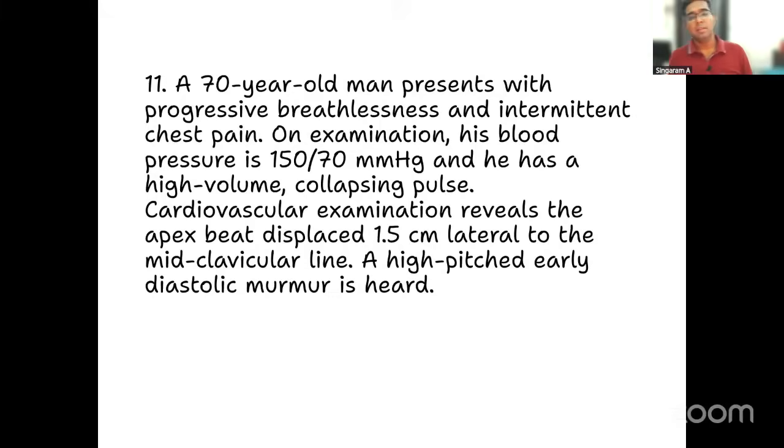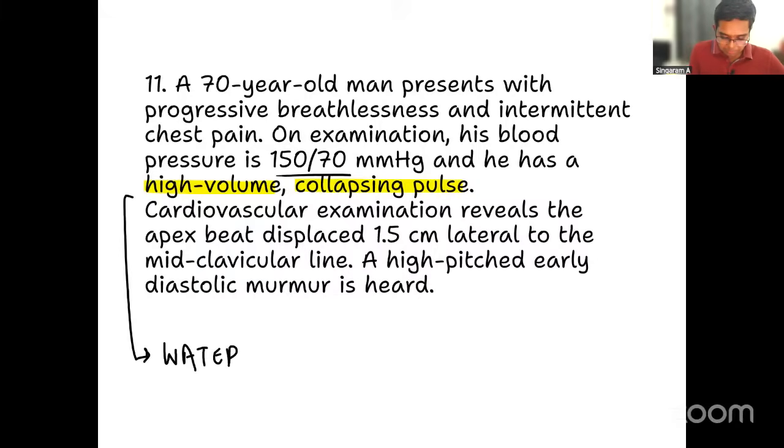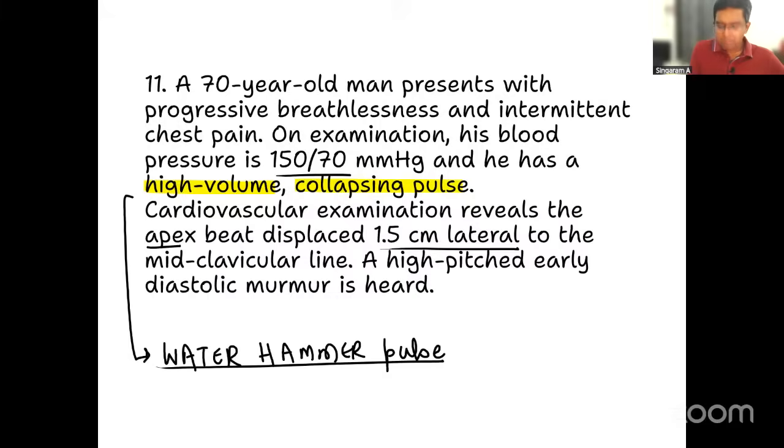A 70-year-old male presents with breathlessness and intermittent chest pain. This may be a very non-specific complaint. Blood pressure is slightly on the higher side, 150/70. And this is an important clue: high volume pulse, also a collapsing pulse. The other name of this pulse is water hammer pulse. Apex beat is displaced laterally, that is okay, but I will highlight the points which can give me the clue to diagnosis. Next, a high-pitched early diastolic murmur is heard.